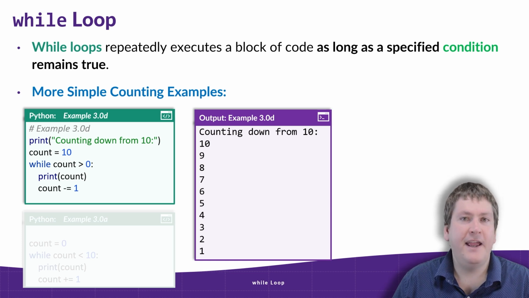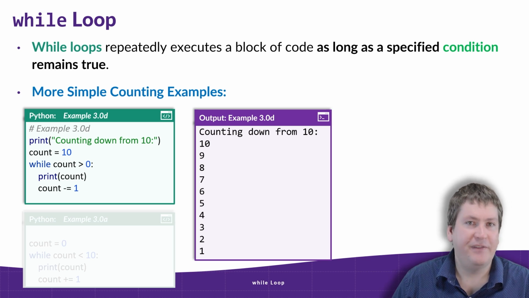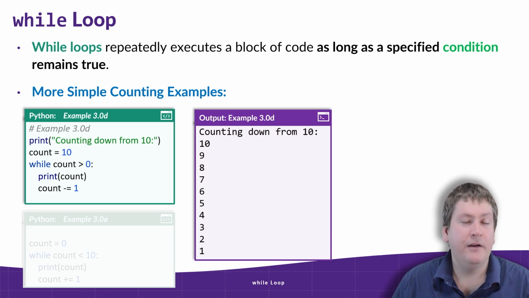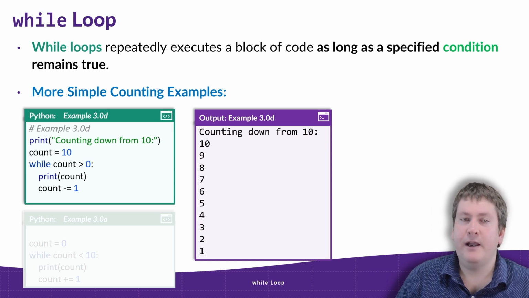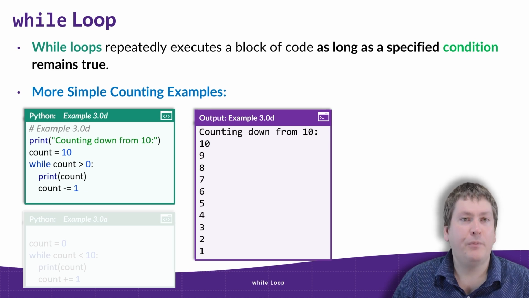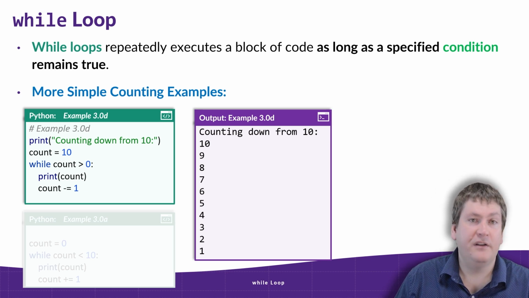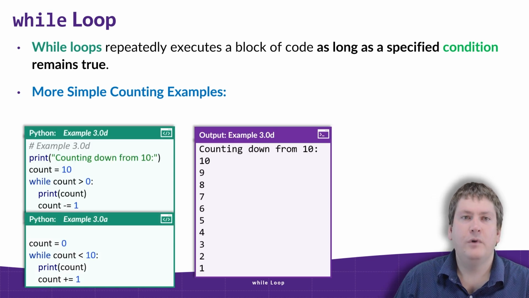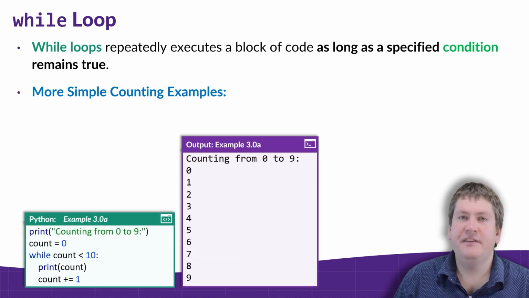So count starts at 10, and each iteration, it prints out the value of count and then subtracts 1. So we get 10, 9, 8, 7, 6, 5, 4, 3, 2, 1. In that last iteration where we output 1, after that we subtract 1 to get 0, so 0 is stored in count. And then the check when we restart the loop is 0 greater than 0, which is false, and the loop exits. The last example we're going to take a look at is example 3a.